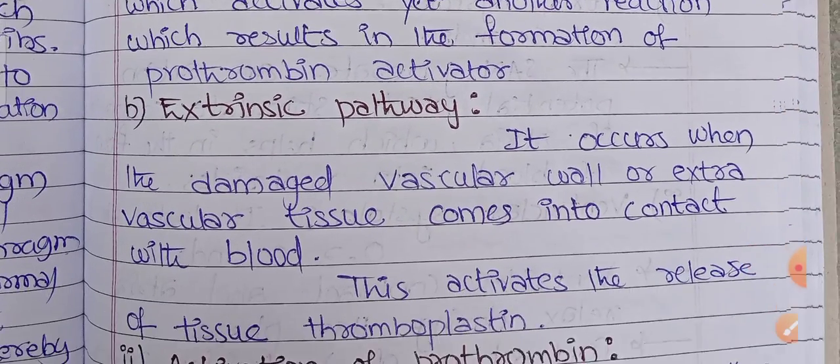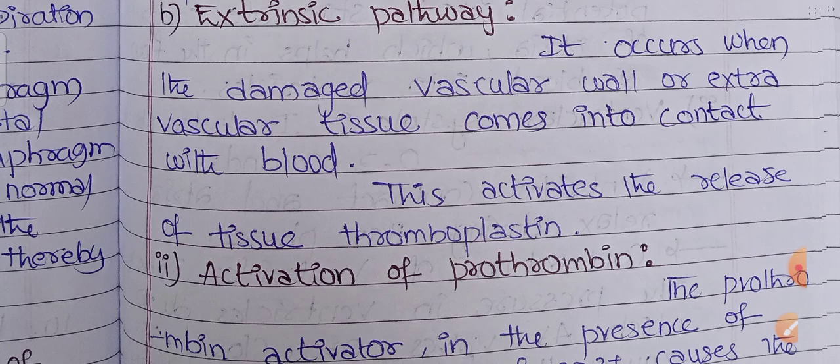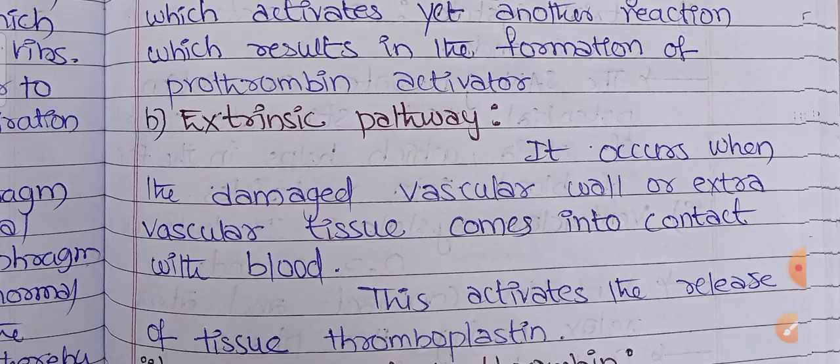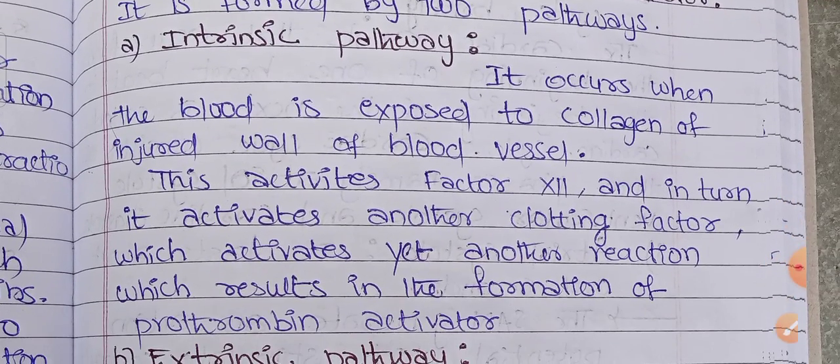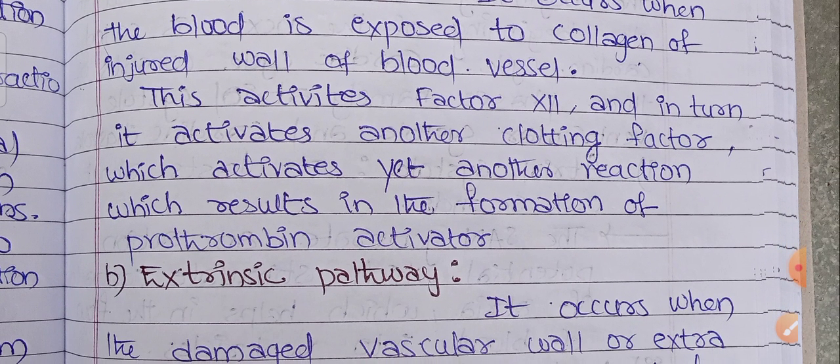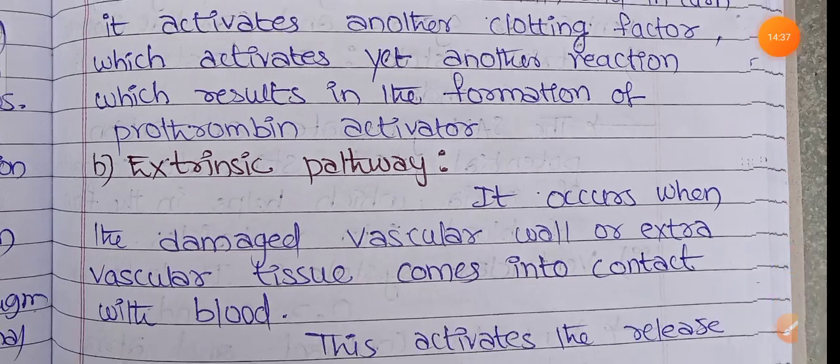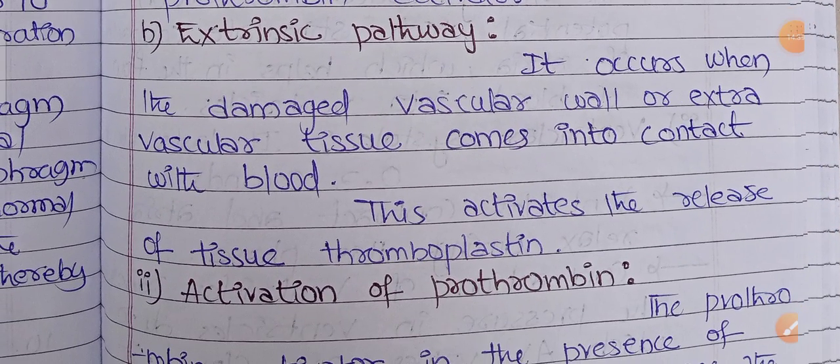Next, extrinsic pathway. It occurs when the damaged vascular wall or extravascular tissue comes in contact with the blood. Whereas in the intrinsic pathway, it occurs when the blood is exposed to the collagen of the injured wall of the blood vessel. It activates factor 12, which activates another clotting factor, which promotes a reaction resulting in the formation of prothrombin activator. In the extrinsic pathway, the damaged vascular wall or extravascular tissue comes in contact with the blood. This activates the release of tissue thromboplastin.